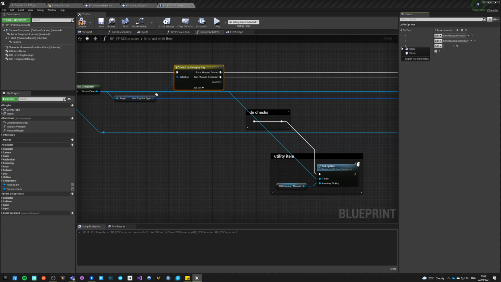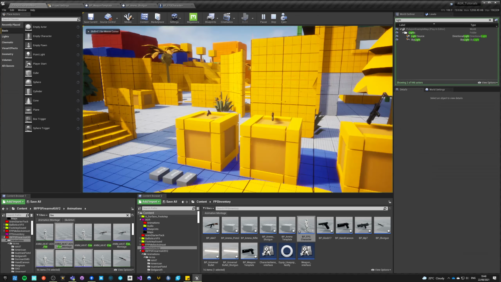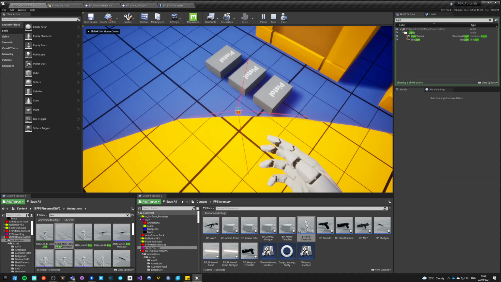Come on, remove execution pin, and we want to say has default. Yes, it does have a default. This is the default. So if it's not primary or secondary, anything else goes here. So now this pickup should work and we can pick up items.